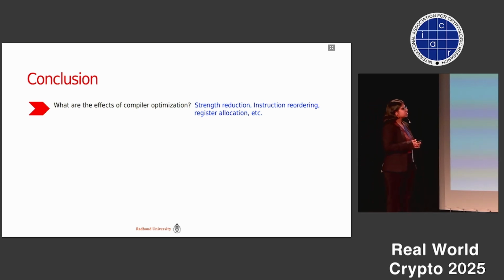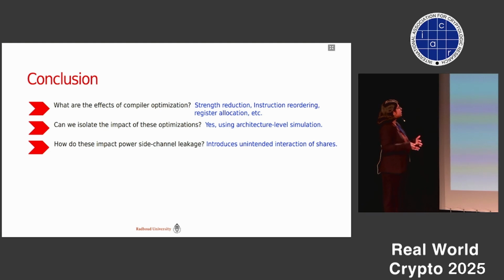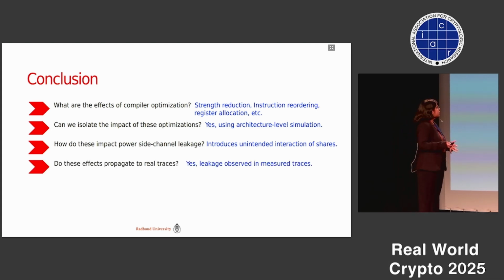Now, just to answer all the questions that we have asked so far. What are the effects of compiler optimization? On the compiled binary, it causes strength reduction, where it changes more expensive instructions to less expensive instructions. There is instruction reordering and changes in register allocation. Then, can we isolate the impact of these optimizations? Yes, using architecture level simulation. And how do these impact power side channel leakage? By introducing unintended interaction between shares.